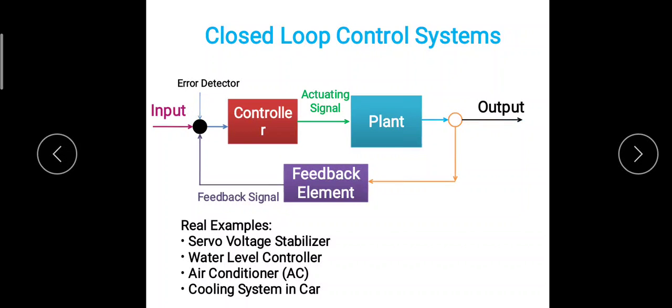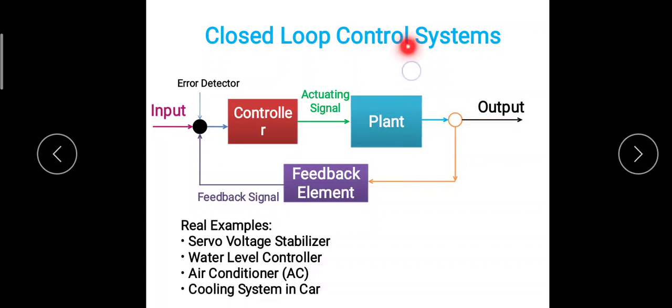Now air conditioner is another example, where there is a temperature sensor which senses the temperature of the room and operates accordingly. Then the cooling system in the car also has a temperature sensor which senses the temperature of the car, and based on the temperature at the output, feedback is sent to the AC system and controller, and the controller controls the operation of the AC based on the temperature at the output.